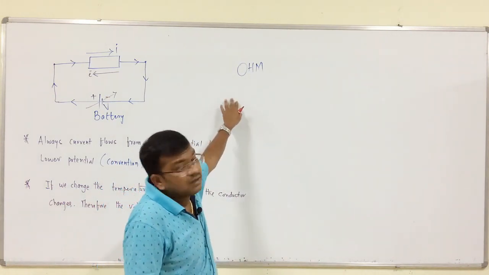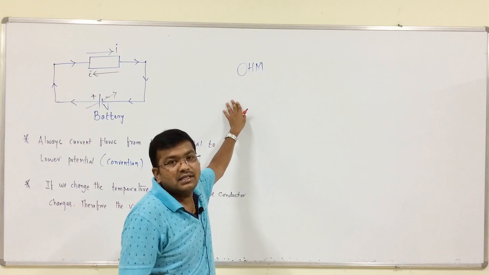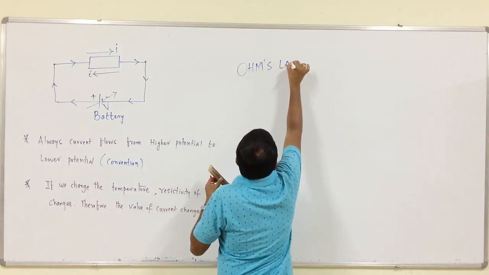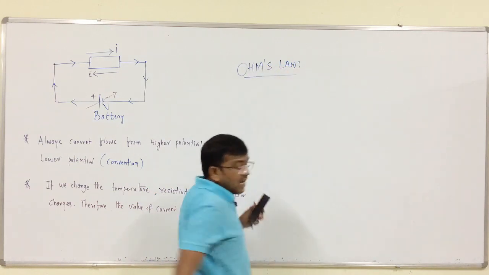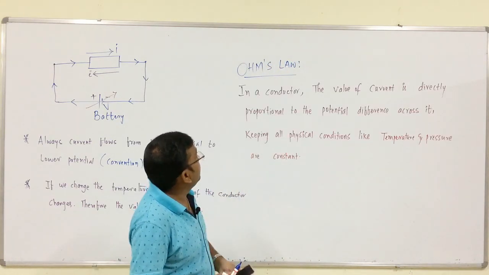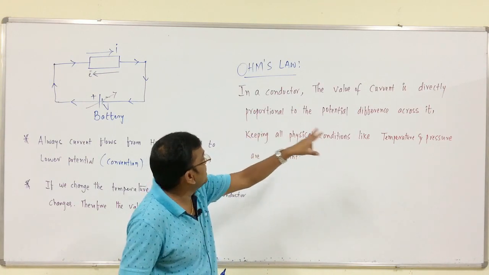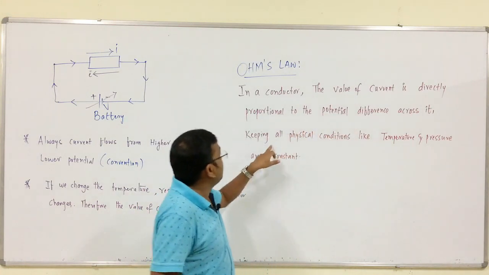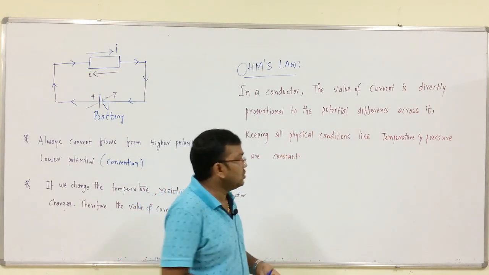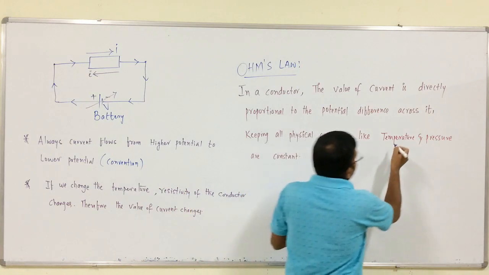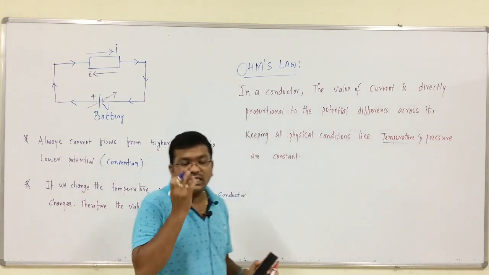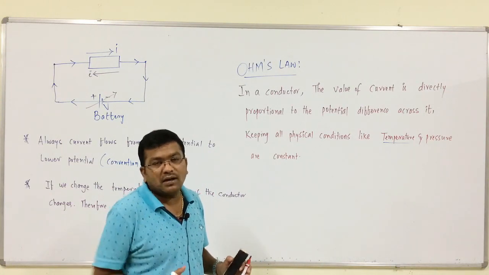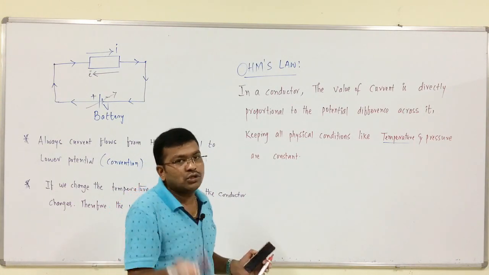That is nothing but Ohm's law. What is the statement? This is the statement. In a conductor, the value of current is directly proportional to the potential difference across the conductor, keeping all physical conditions like temperature and pressure constant. So, what is Ohm's law? In your exam, for example, the question is like that: What is Ohm's law? Or state Ohm's law. Simply you write I proportional to V.